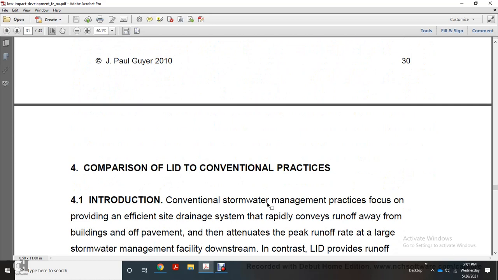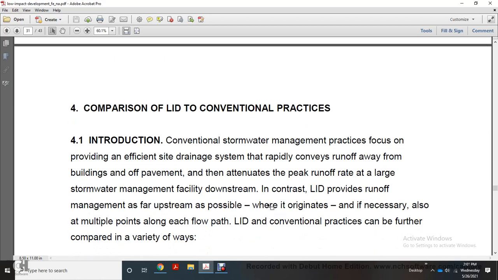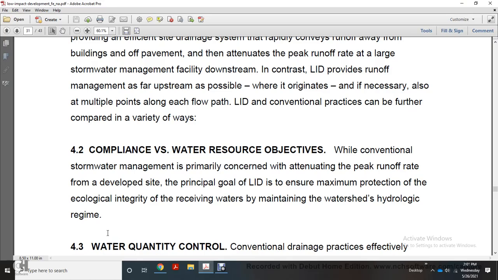Alright, 4. Comparison of conventional practices. Introduction. Conventional stormwater management practices focus on providing efficient transit of runoff, rapidly conveying the runoff from buildings and pavement to reduce the peak runoff rate at a large stormwater management facility downstream. In contrast, low-impact development provides runoff management far upstream, as close as possible to where it originates, and, if necessary, at multiple points along each flow path. Low-impact development and conventional practices can be further compared in a variety of ways.